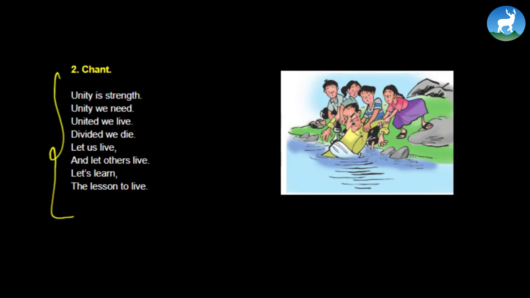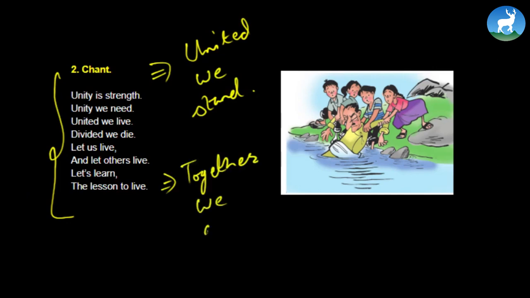Let us live and let others live. Let's learn the lesson to live. So this is a very simple chant which gives a strong message that yes, united we stand. All right. Unity has a strength, or united together we are stronger, isn't it?